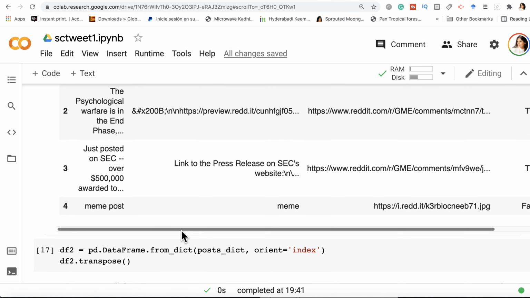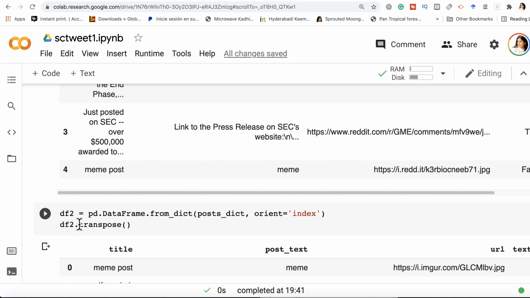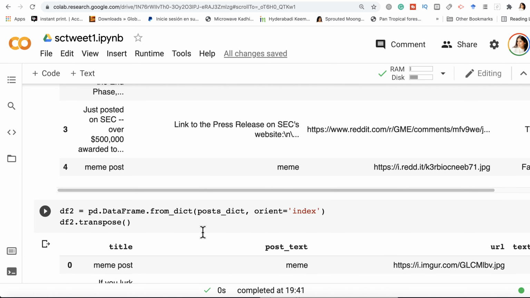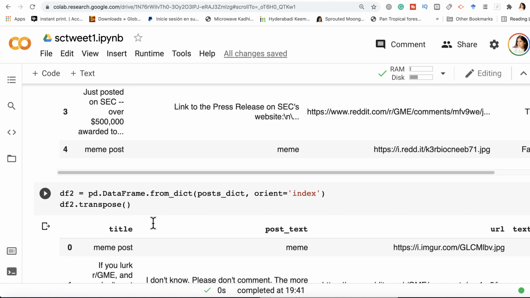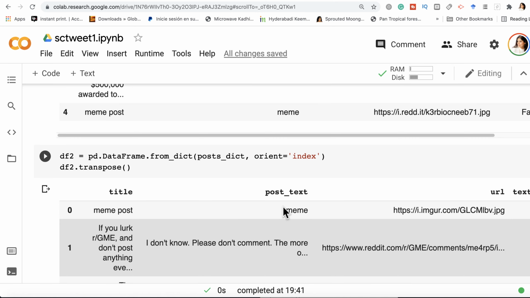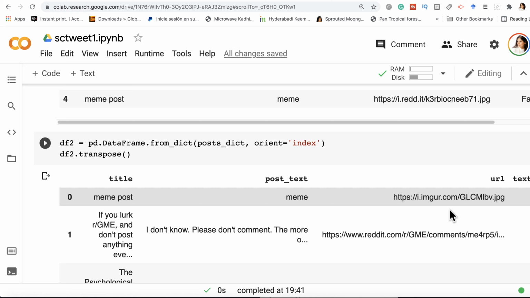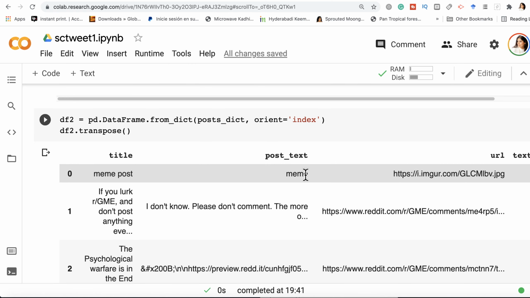The other way of getting the data in a data frame is pd.DataFrame.from_dict post_dict. Just pass the dictionary, orient index, and then transpose it, df.T. So you have the title, post text, URL, and so on. So basically the things that we need. This is how you can actually obtain textual data from subreddits of your choice using the PRAW package. And yes, these data can be analyzed further.